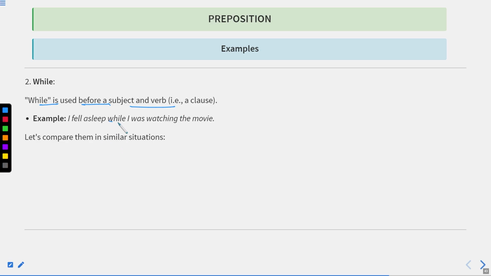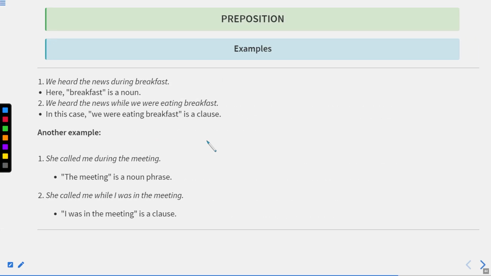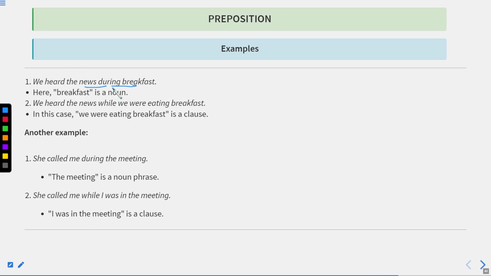I fell asleep while I was watching the movie. So this is the sentence where I have used while. But if I say the movie, only a noun, there I use during. Let us compare them in similar situations. We heard the news during breakfast. Here breakfast is a noun. But if we say we heard the news while we were having breakfast, it should be having, not eating. Maybe some typing error is over there. So we heard the news while we were having breakfast.